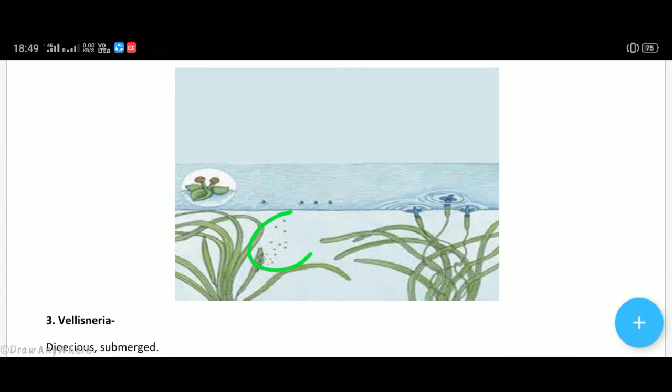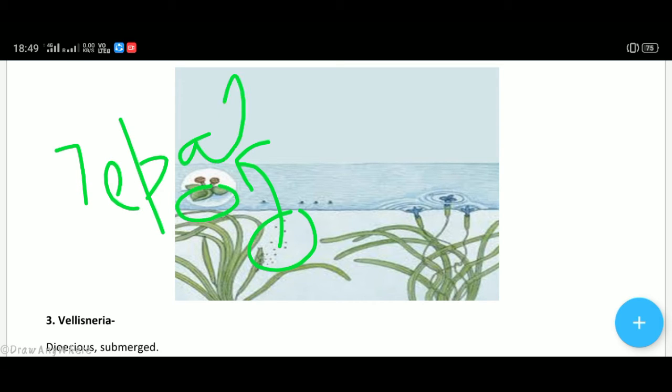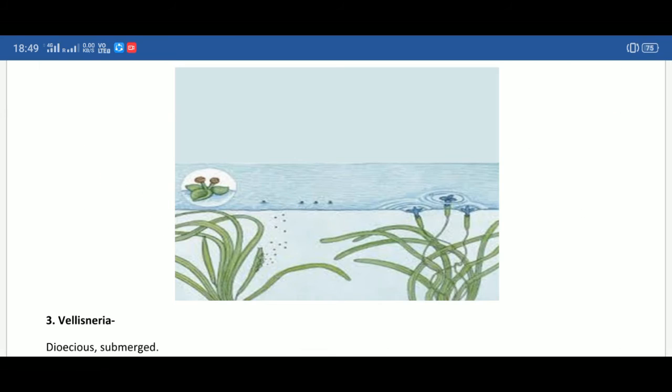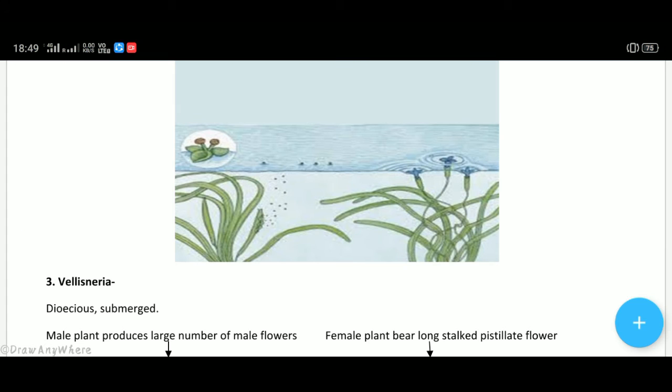lots of male flowers are coming to the surface and floating on the surface of water. On the surface of water, there is a boat-like structure which is formed of tepals. What are tepals? When in a flower there is no differentiation between a petal and sepal, then they are known as tepals. This is a trifid tepal. This tepal forms a boat-like structure and it starts floating on the surface of water.